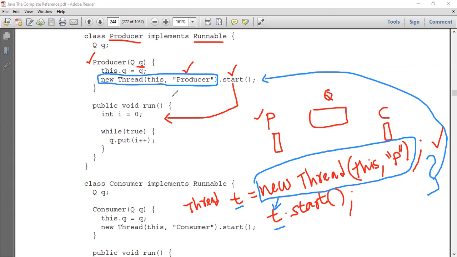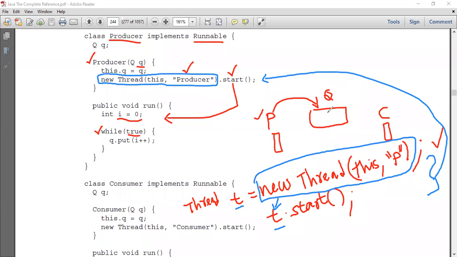The control jumps inside the run method, and inside this run method, you can see that I'm initializing the value of i equals 0. Here I've written a while loop. You see that it's while true. When I say while true, it means it is an infinite loop.